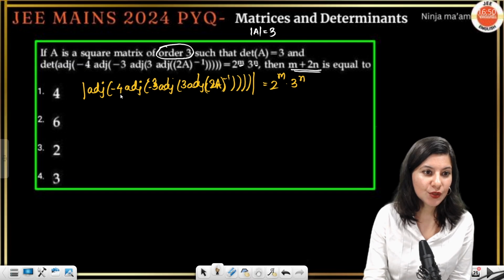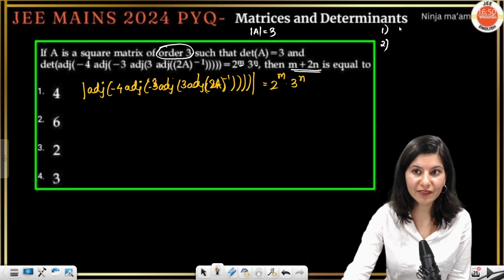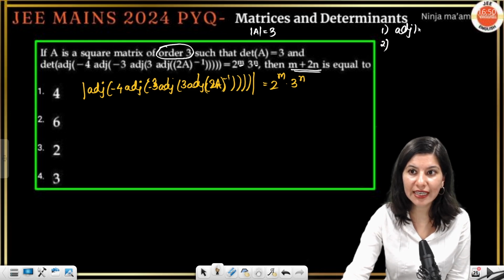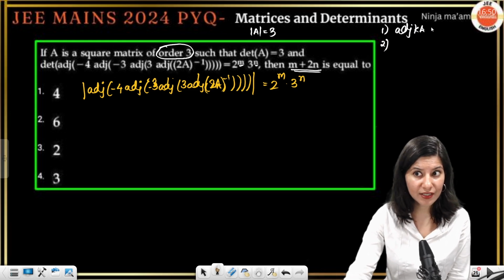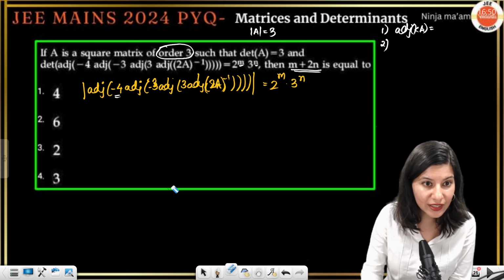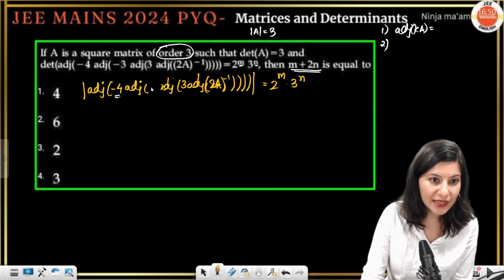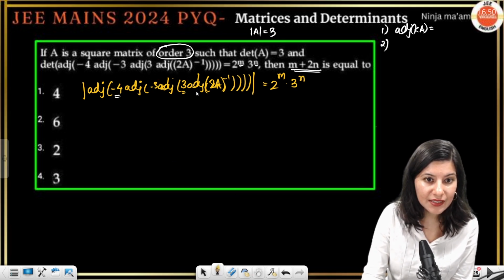So first of all, let me just list down the properties. The very first property is adjoint of kA. Right here, there is no determinant involved. So whole agenda of this question is what? I want this -4, -3, and this 3.